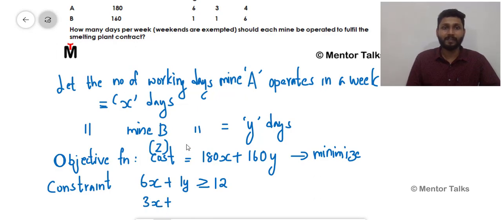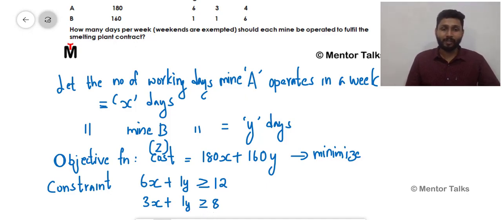Now 3x is the medium grade ore being produced in tons by mine A, plus 1y. Here also 1y is the medium grade ore produced by mine B. So 3x plus 1y is the production in tons of medium grade ore by these two mines in a week. Now this should be minimum equal to 8. That means this value should be greater than or equal to 8. Whenever we mention a condition as a minimum quantity, you should not get your production below the minimum, but you can always produce more than that. That's why we are using the symbol greater than or equal to.